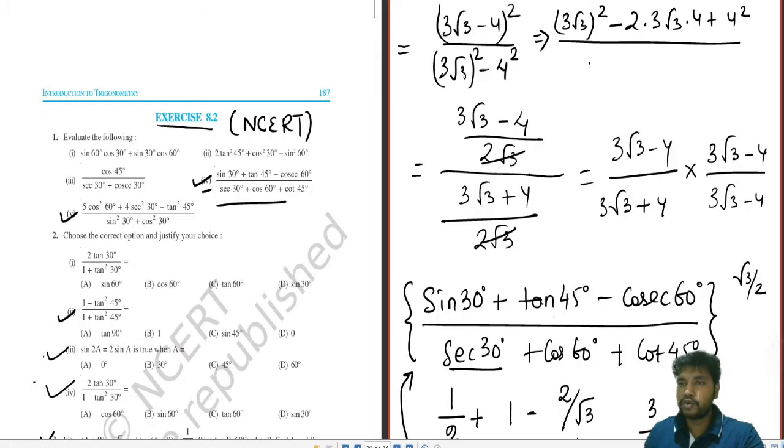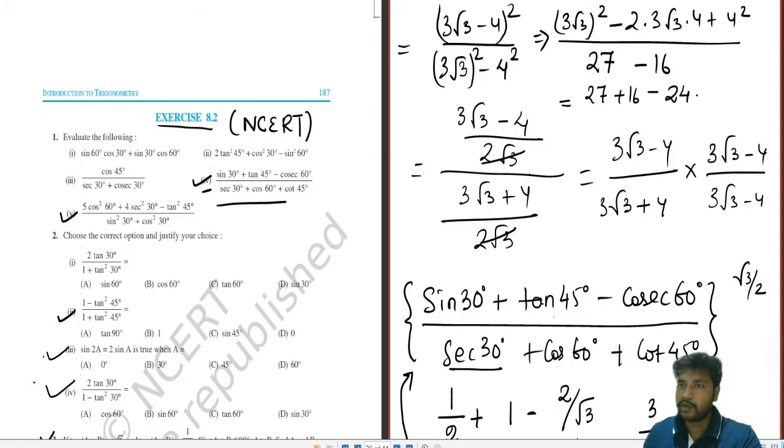And over here we use a square minus b square. See, 3 root 3. 3 whole square is 9 and root 3 whole square is 3. So that will count to 27. 9 3s are 27 minus 16. So that will be 27 plus 16 minus 2 4s are 8, 8 3s are 24.